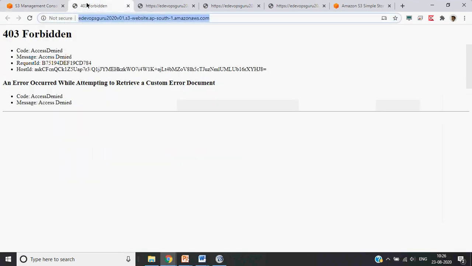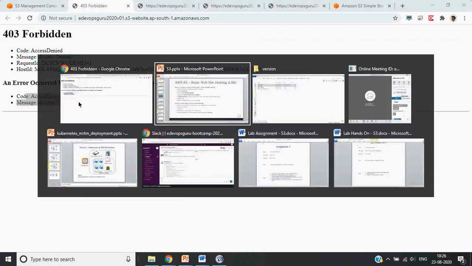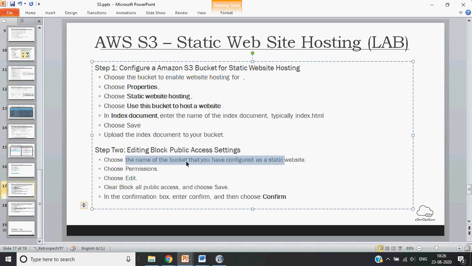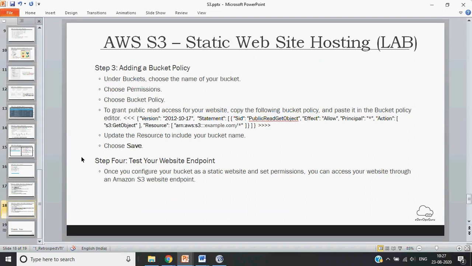Now let's see, can you access it? Oh, again it is not accessible, access is denied. Let's see what the problem is. We have chosen the static site permission, we have cleared block all public access. This we have done. What is left now?